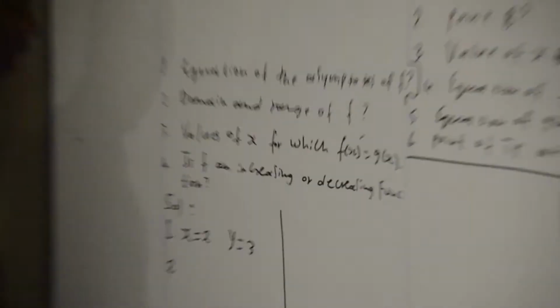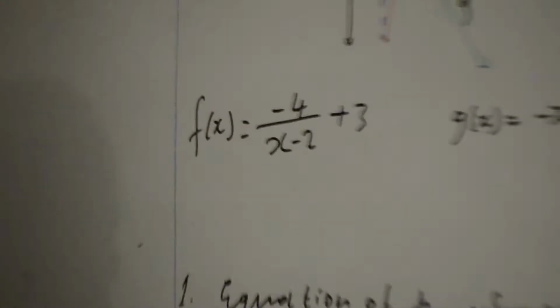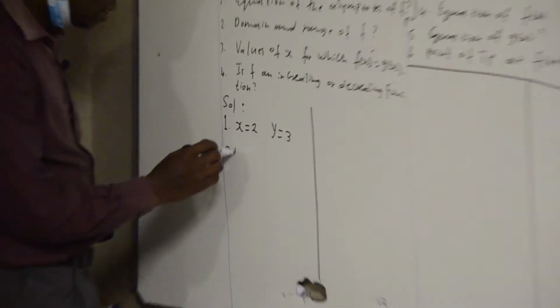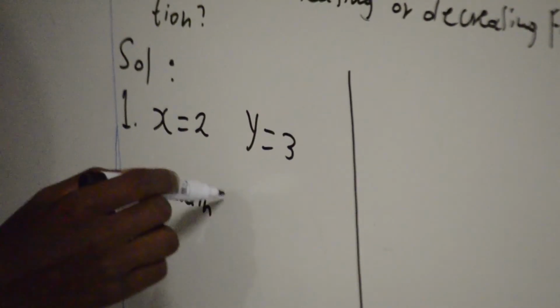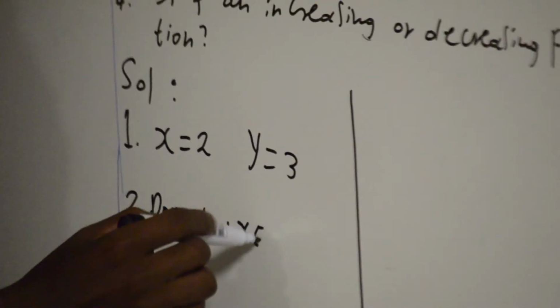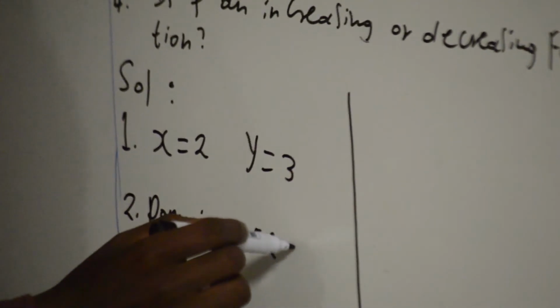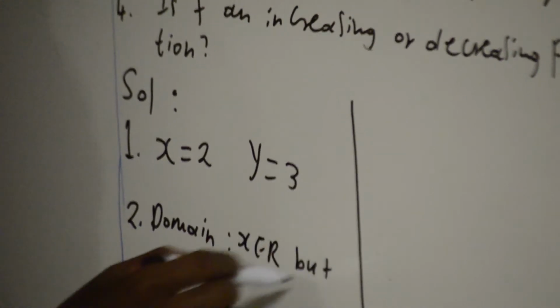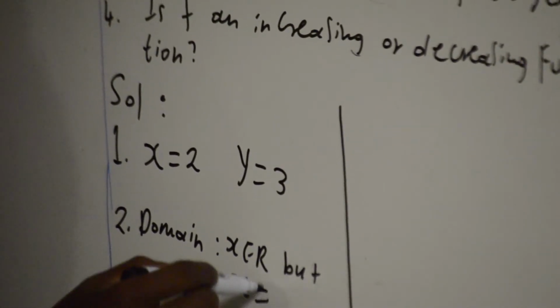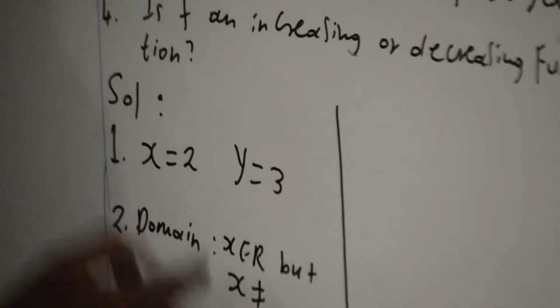Coming to number 2, we are asked to find its domain and range on a hyperbola. The domain and range of a hyperbola are the same thing. Your domain is x an element of R, so x is an element of the real numbers, but x is not equal to p. What is p now? p is equal to 2.